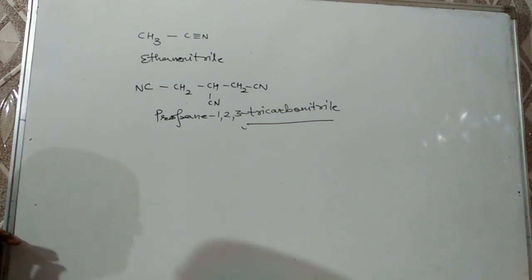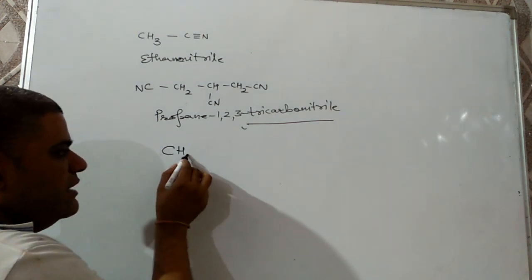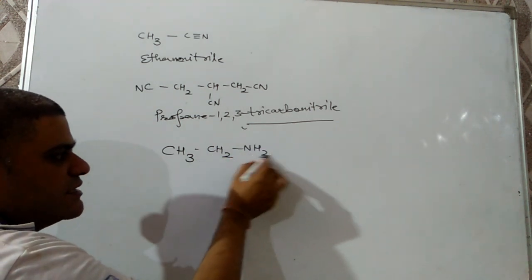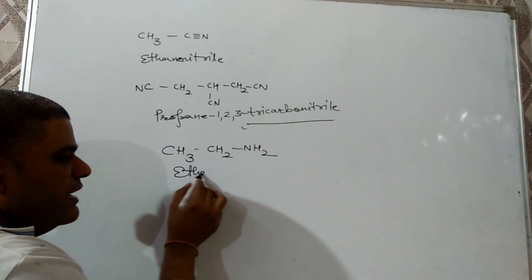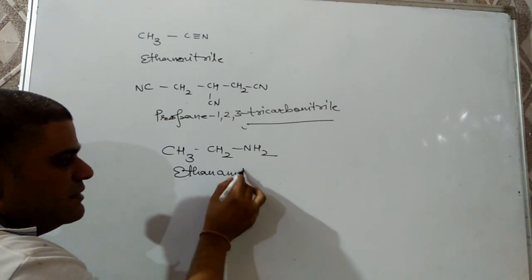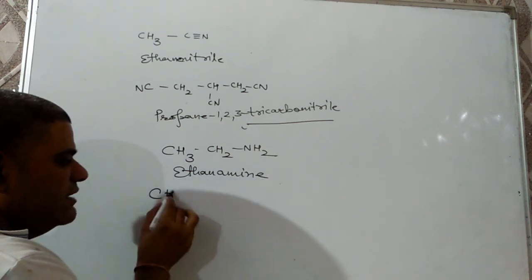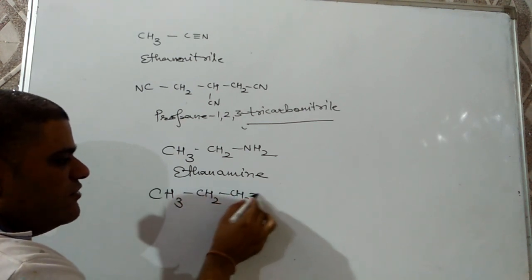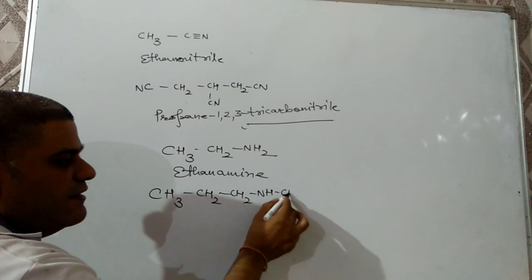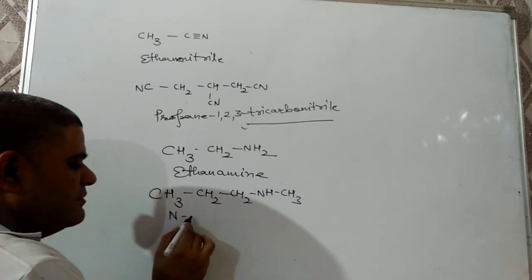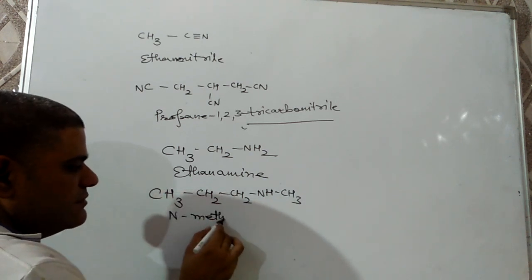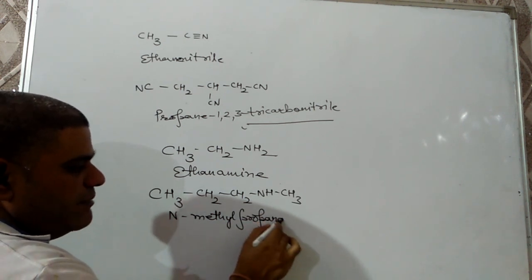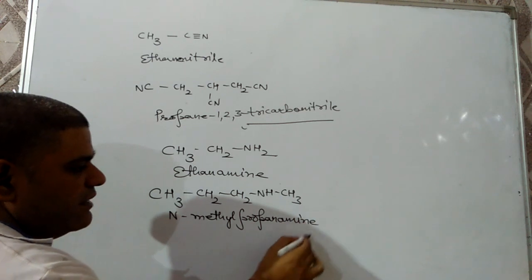Now about amines, NH2 group. CH3, CH2, NH2 is there, then its IUPAC name will be ethanamine. Next is CH3, CH2, CH2, NH, CH3, a substituted amine, then it will be N-methyl propanamine.